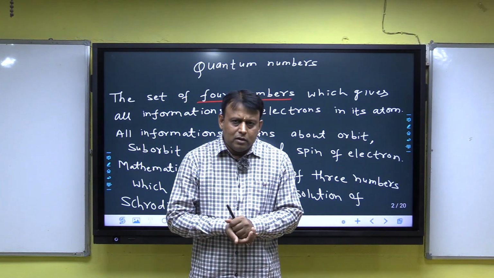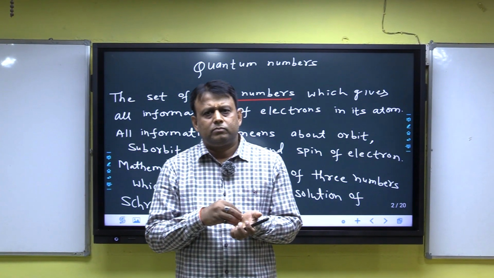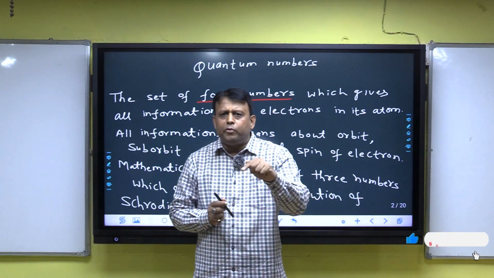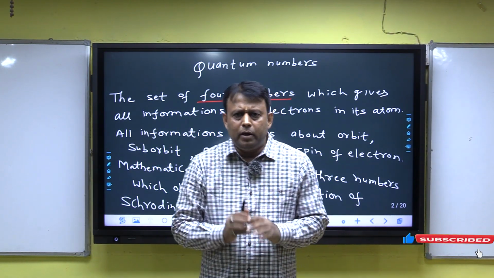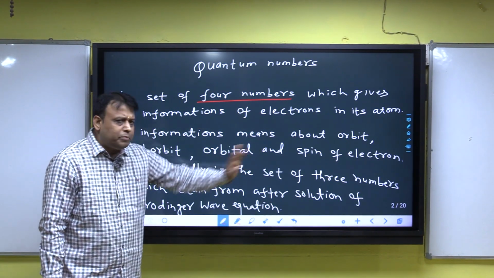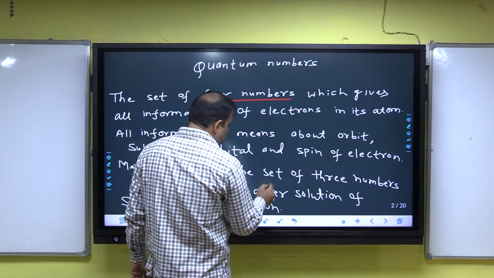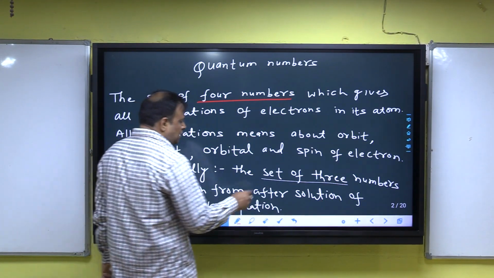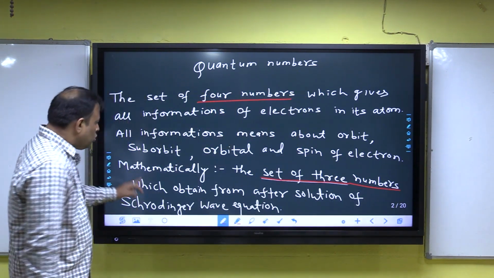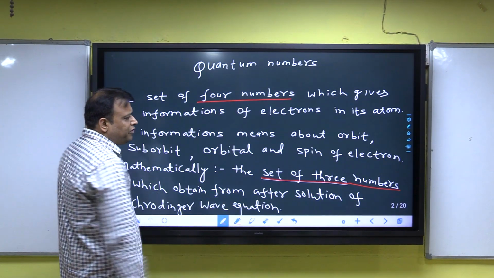I am repeating, mathematically quantum number is defined as the set of three numbers which are obtained after solution of the Schrodinger wave equation. Listen, there are four numbers, but mathematically the set of three numbers which are obtained from the solution of the Schrodinger wave equation.